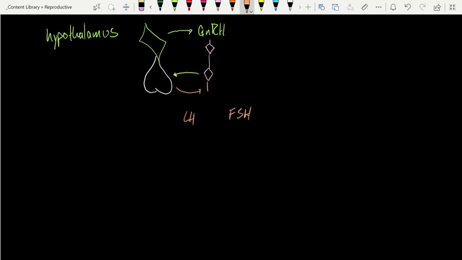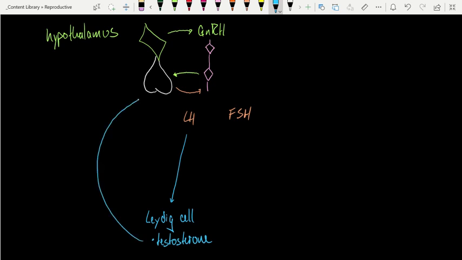And while the two work together, they have different targets and they're actually regulated independent of each other. The target for LH is a cell in the testes called the Leydig cell. We'll detail some of the anatomy here in just a second, but for just the signaling, let's think about it in terms of arrows and functionality. The Leydig cell is the cell in the testes that produces testosterone. And not surprisingly, testosterone is the key negative regulator. So testosterone will feed back and inhibit specifically LH from the anterior pituitary, and to some extent it will also inhibit GnRH release from the hypothalamus.